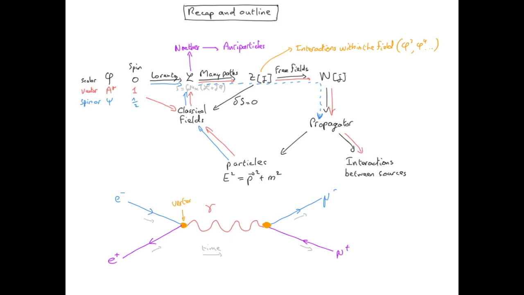And such vertices appear when we have interaction within the field, so for instance with the phi cubed, phi to the fourth terms, etc., or terms in the Lagrangian which will mix up different fields with different spins. And one difficulty is that with such interactions, the theory is not solvable anymore. We need to use approximations, for instance perturbation theory, and that's when Feynman diagrams like this one become useful, or other types of approximations like effective field theory, etc.